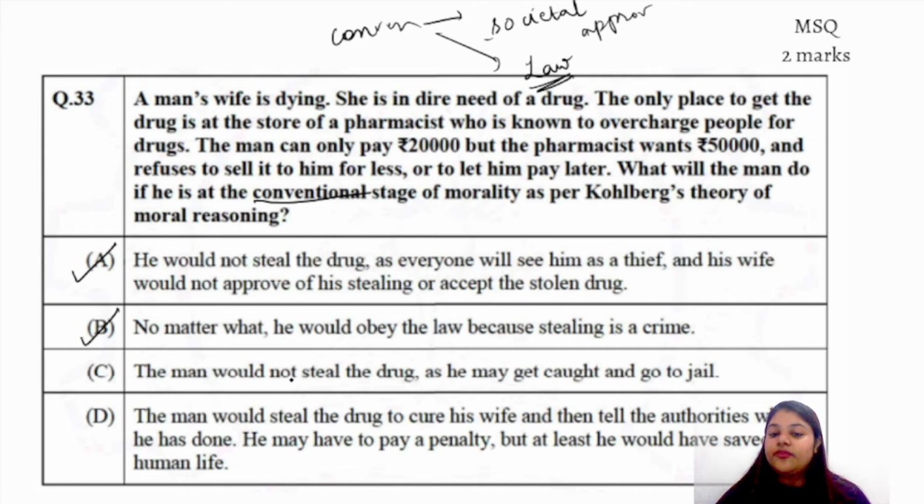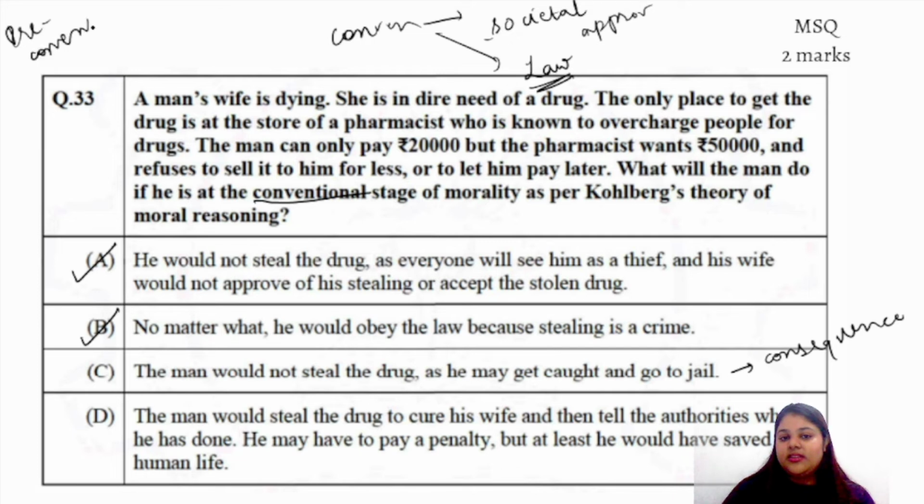The man would not steal the drug, as he may get caught or go to jail. Now, this option is basically talking about what? Consequence. I know it can be a little tricky. It is talking about law also, but it is talking about the consequence. And consequence कहाँ आता है? Pre-conventional stage में, कि we think about the consequence, and that's why we don't do anything, कि we would get the reward or we would get punishment. Because of that we don't do. So C is not the answer. Obviously the question is not that well worded, but yes.